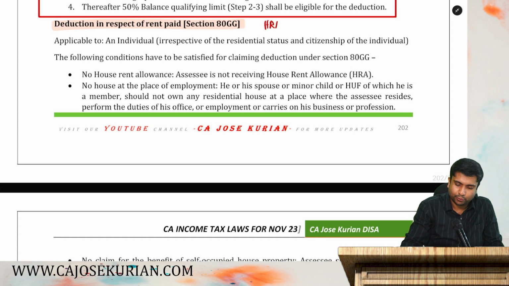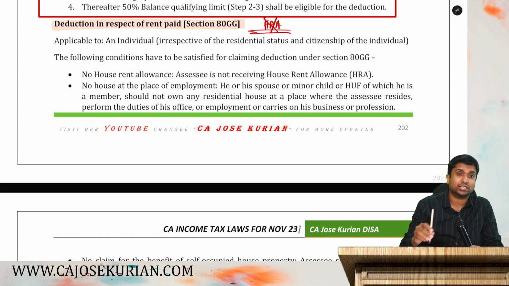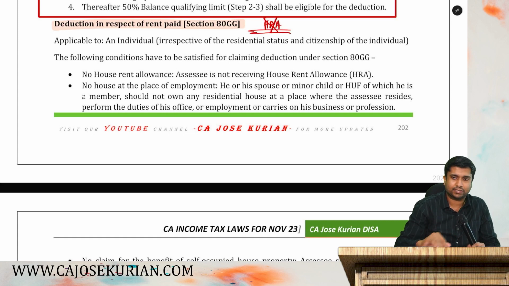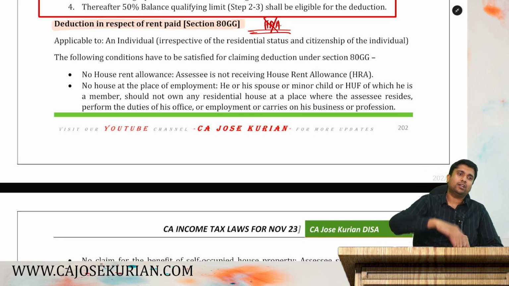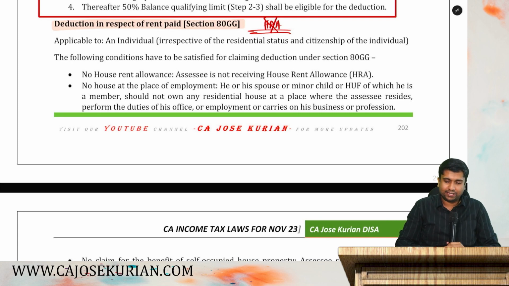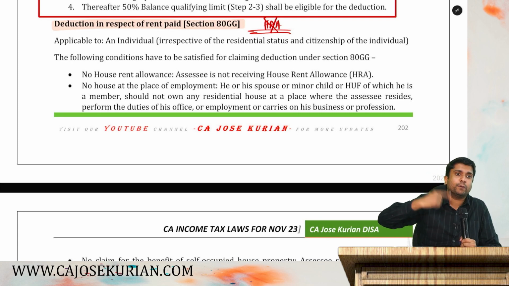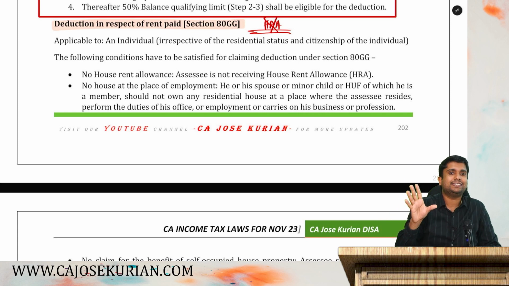House rent allowance. You are a person who is not in receipt of HRA, that is house rent allowance. You are not receiving any HRA. Listen, you are paying rent from your pocket. You are eligible to claim 80 GG deduction.